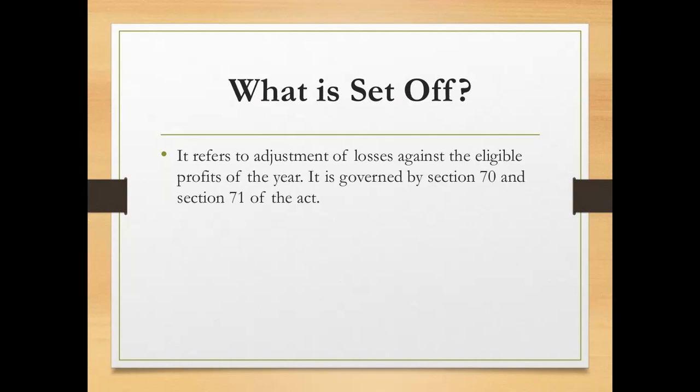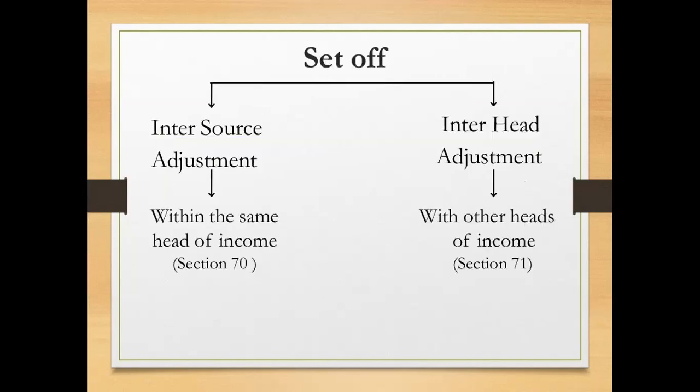So section 70 is dealing with the intra-head adjustment or inter-source adjustment, and section 71 is dealing with the inter-head adjustment. So this set off has been classified into two parts: inter-source adjustment or intra-head adjustment, where we are going to adjust the losses within the same head of income.